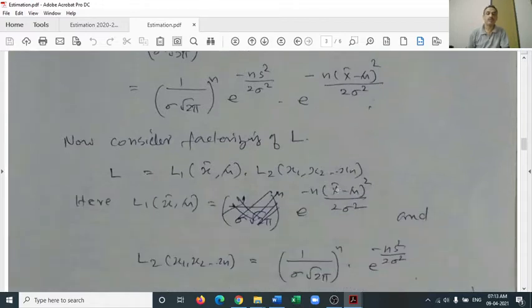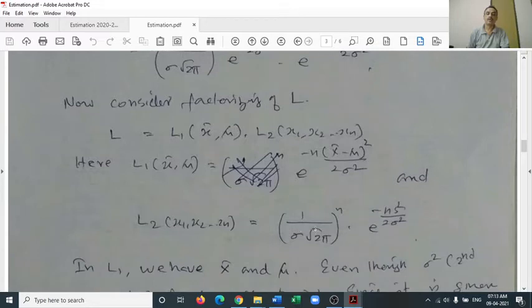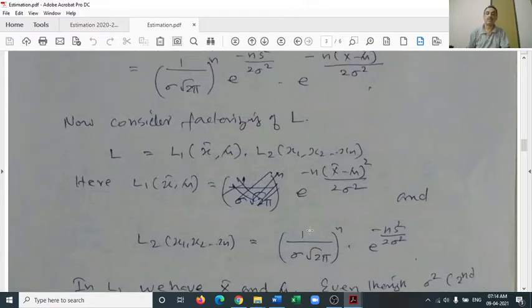Now we consider factorizing this likelihood function. We can treat it as L1(x bar, mu) and L2(x1, x2, etc. xn), where L1(x bar, mu) is the term containing x bar and mu, that is e raised to minus n into (x bar minus mu) whole square by 2 sigma square. And L2 is some function not containing the parameter mu, not the estimator. The present parameter is mu.